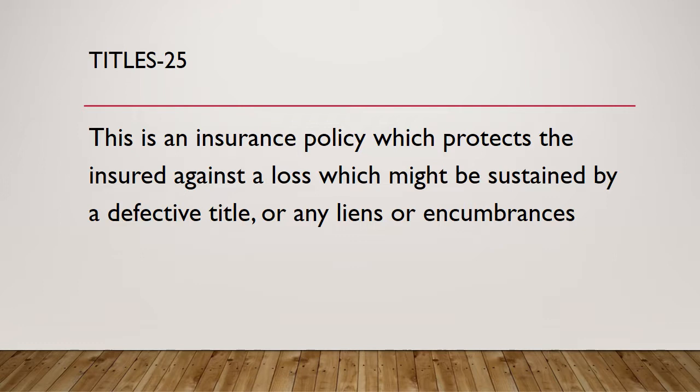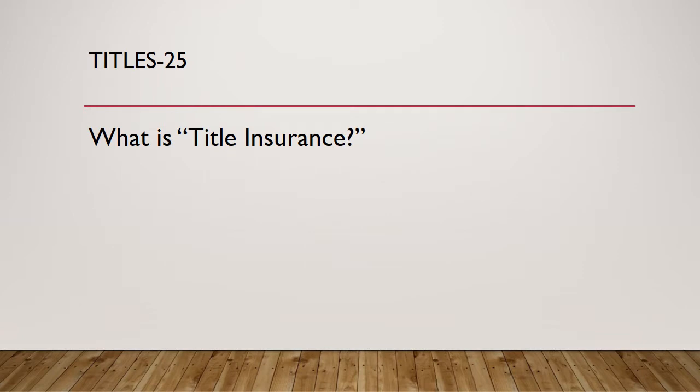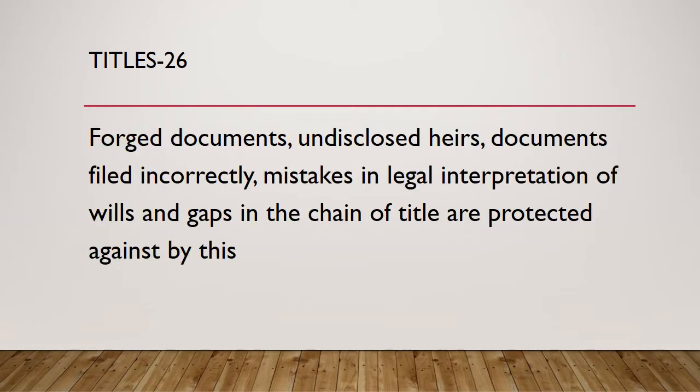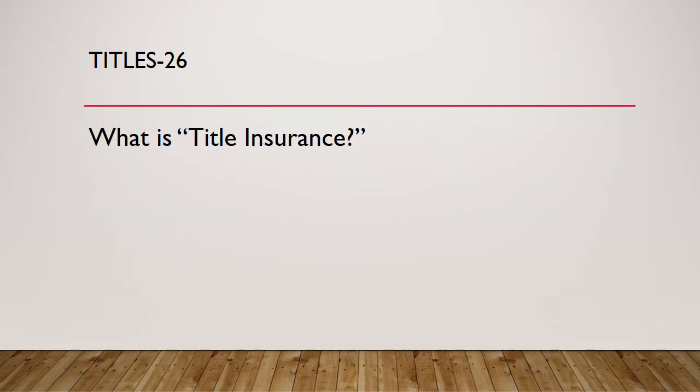Question 25. This is an insurance policy which protects the insured against a loss which might be sustained by a defective title or any liens or encumbrances. What is title insurance? Question 26. Forged documents, undisclosed heirs, documents filed incorrectly, mistakes in legal interpretation of wills, and gaps in the chain of title are protected against by this. What is title insurance?